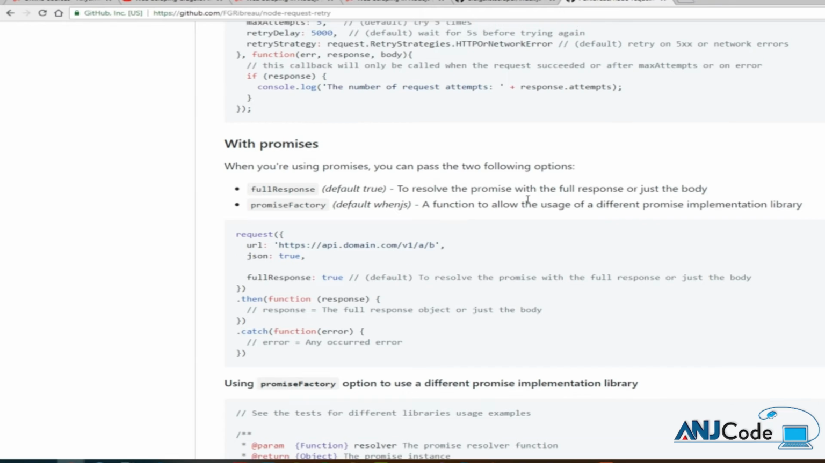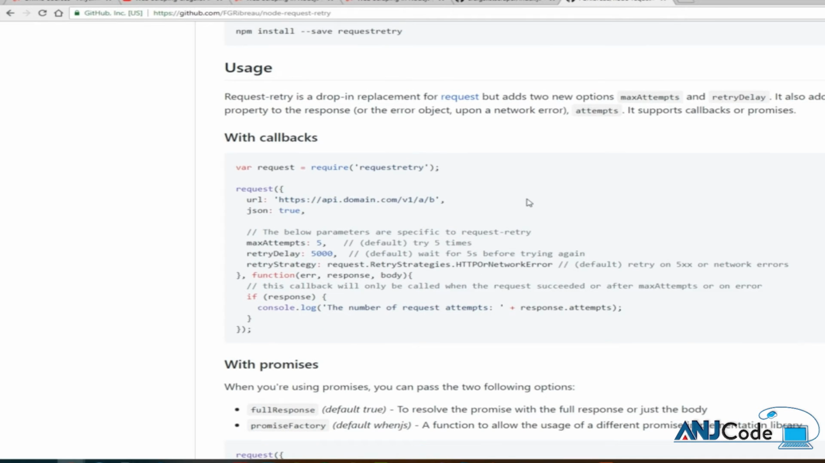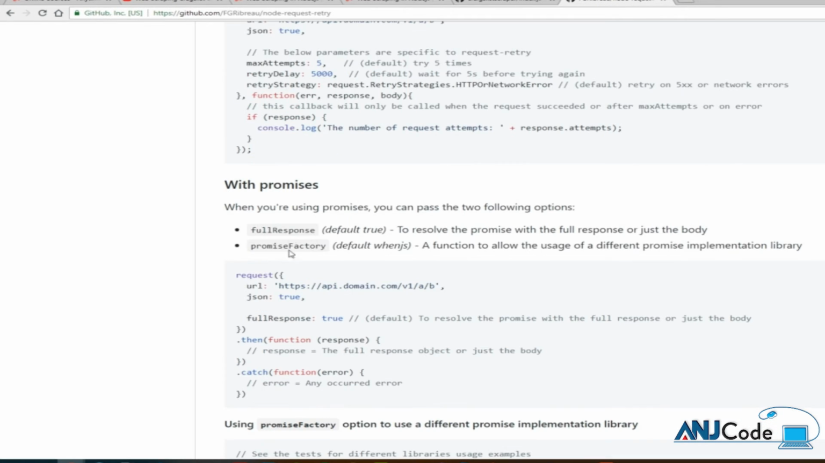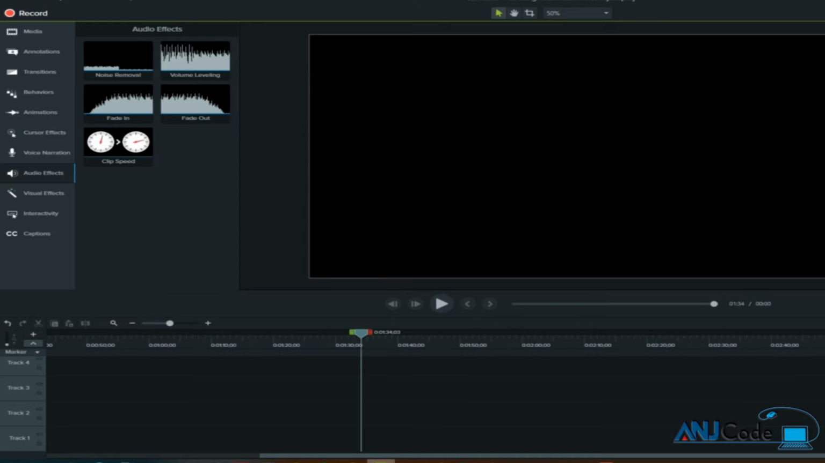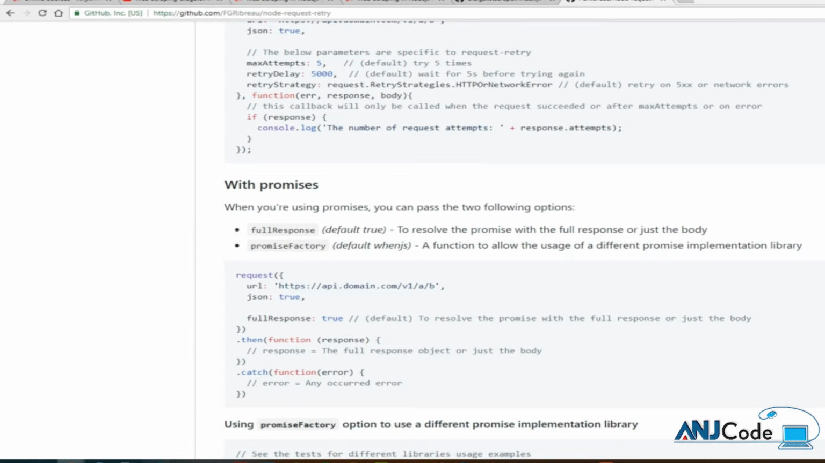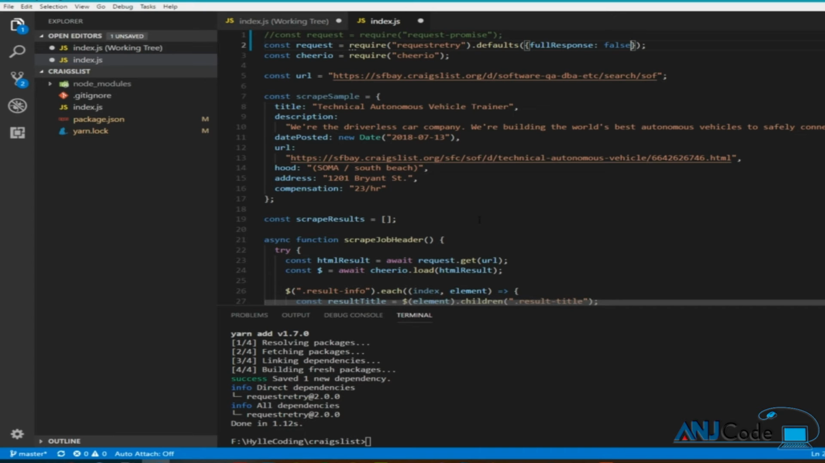Now let me check the request retry documentation here. So full response is by default true. We set it to false, and it means we only get the HTML string. I'm going to link to the GitHub so you can read up on the documentation for this package, of course. But let's just try and see how this goes.